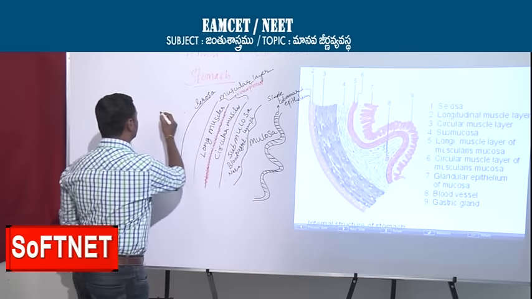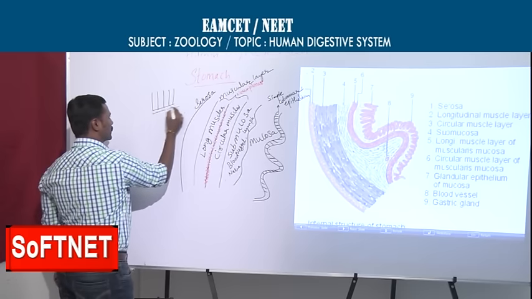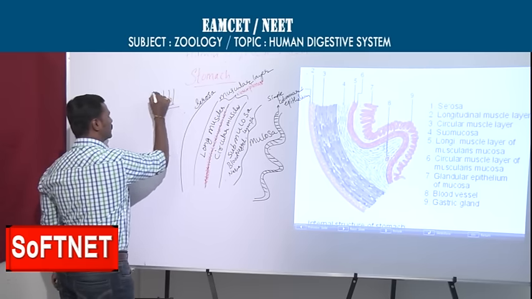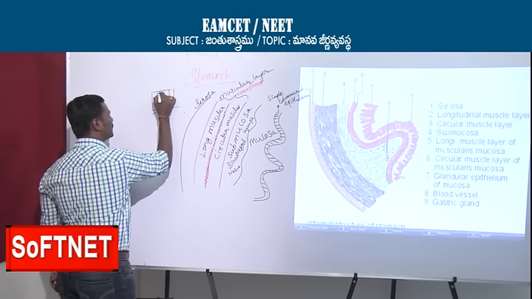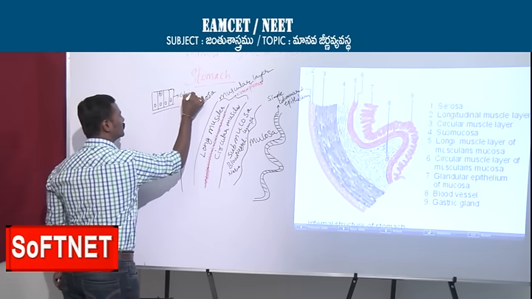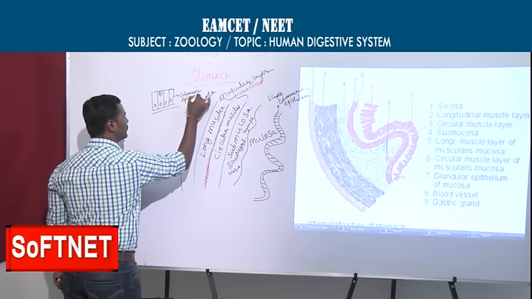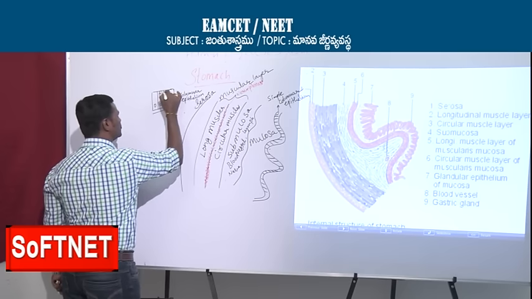You know the diagram of these particular cells. These are the columnar epithelium.